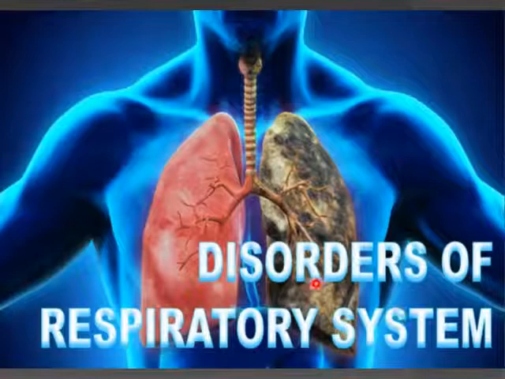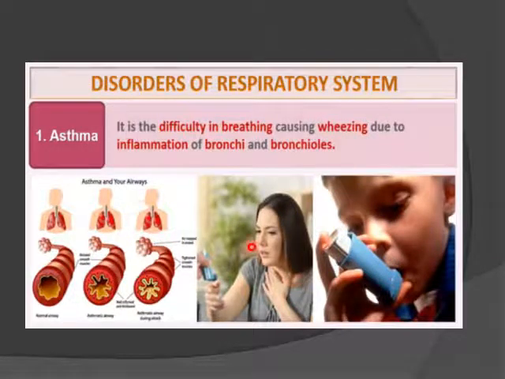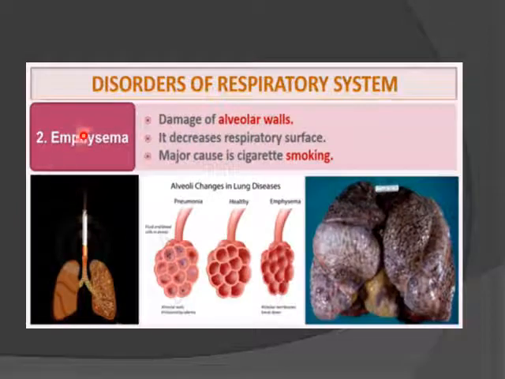Next are disorders of the respiratory system. First is asthma. It is difficulty in breathing, causing wheezing due to the inflammation of bronchi and bronchioles. Next is emphysema, damage to the alveolar walls. It decreases the respiratory surface, and the major cause of that is cigarette smoking.